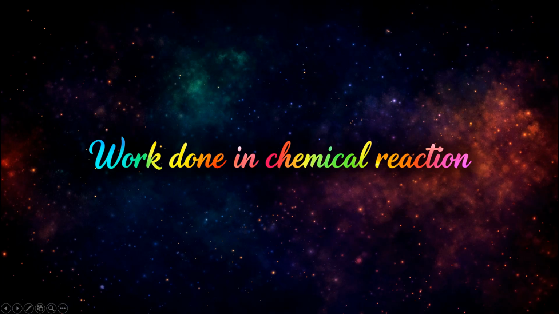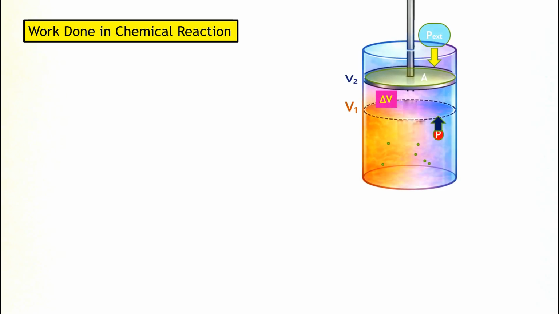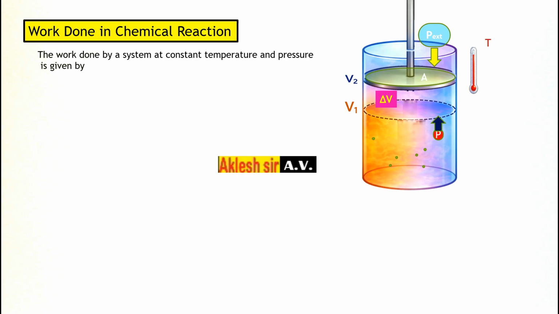Work done in a chemical reaction, derivation. So this is a piston which is expanding, and it increases from volume V1 to V2, and the external pressure is constant. So work done by the system at constant temperature and pressure. By keeping the temperature constant and external pressure constant, what is the work done by the system? You know the formula: work is equal to minus P external delta V.